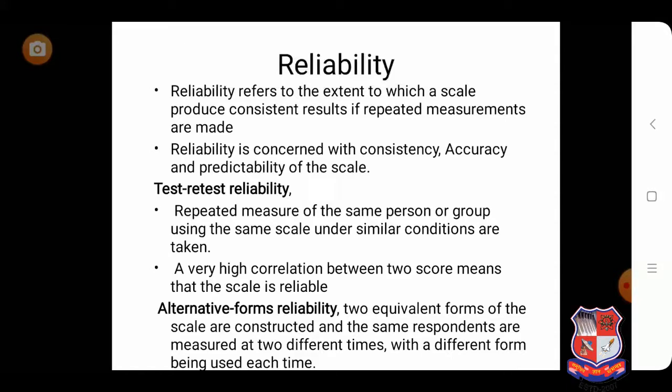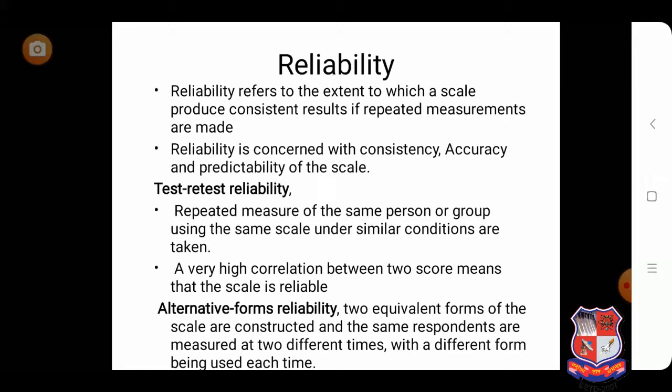If the respondent has given approximately the same answers, that indicates high test-retest reliability. So here, repeated measures of the same person or group using the same instrument are done.